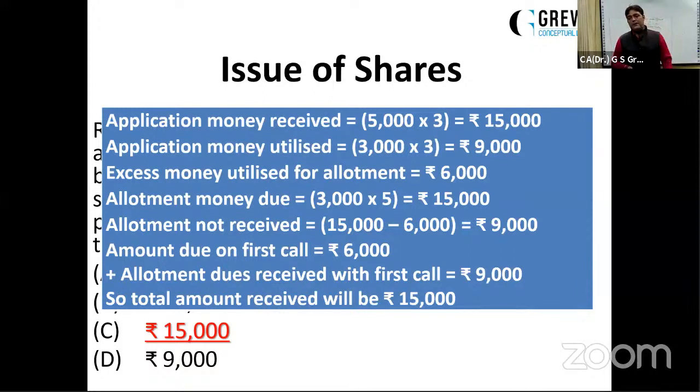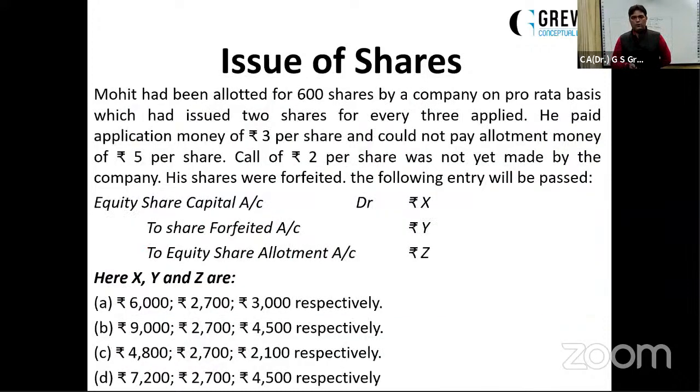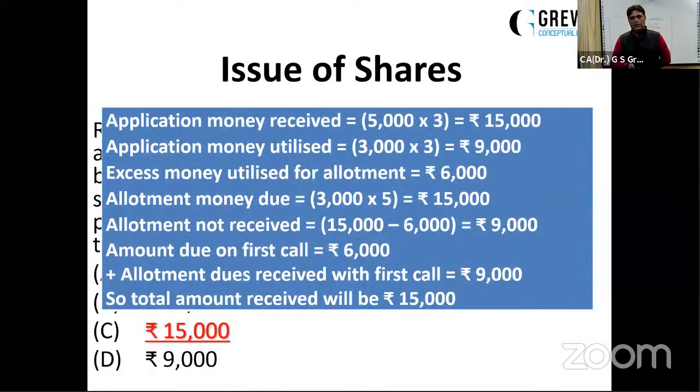So he hasn't paid the allotment of rupees 9,000. The first call of rupees 6,000 he is paying, plus allotment dues of 9,000. So the total amount received from him will be rupees 15,000. First call 6,000 plus the dues of allotment 9,000. So he's paying a total of 15,000.